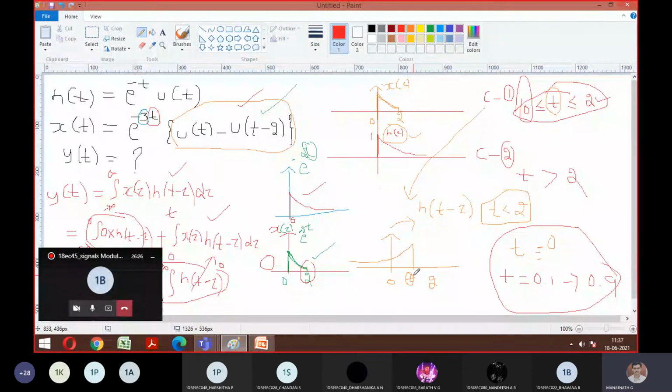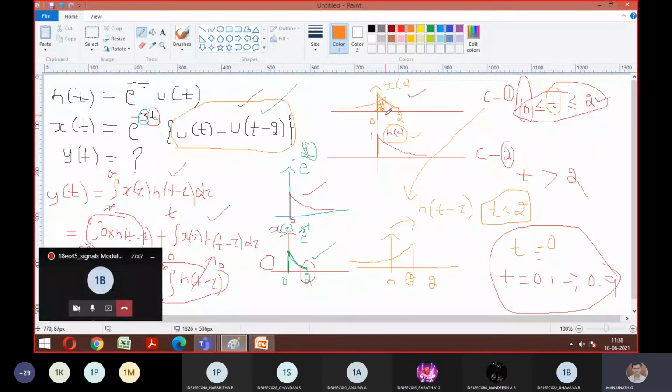So now tell me, do you have any overlap? Observe the things first. X of tau is here, h of t minus tau is here. So overlap is there. For your reference, place one graph on the other. If you place one graph on the other, is it how it looks, guys? I will write roughly here. If you overlap x of tau, this portion I'm shading here, only this much part is going to overlap. Correct?